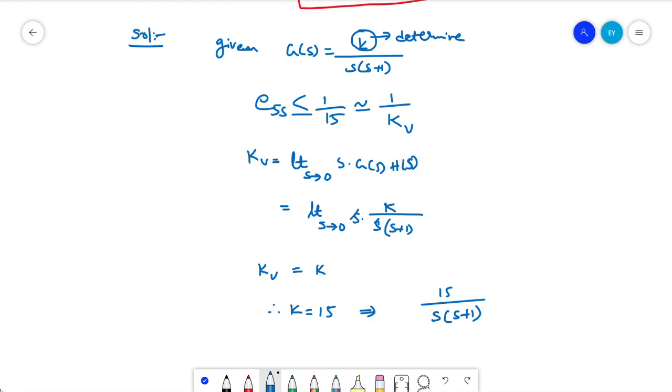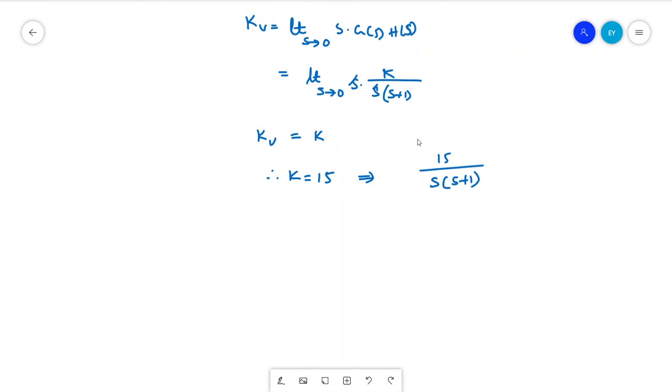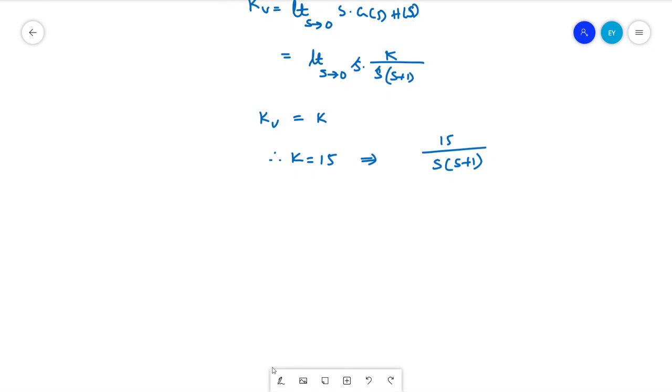Okay, now what we need to do is draw a Bode plot for this system. We got the K value, and this is the open loop system. For this open loop system, we'll just plot the Bode plot and check what the current phase margin for this particular system is. So consider the Bode plot. Whatever I am giving here is the second method, which will be different from the method I gave when I taught you the Bode plot. Both methods you can use to plot a Bode plot.